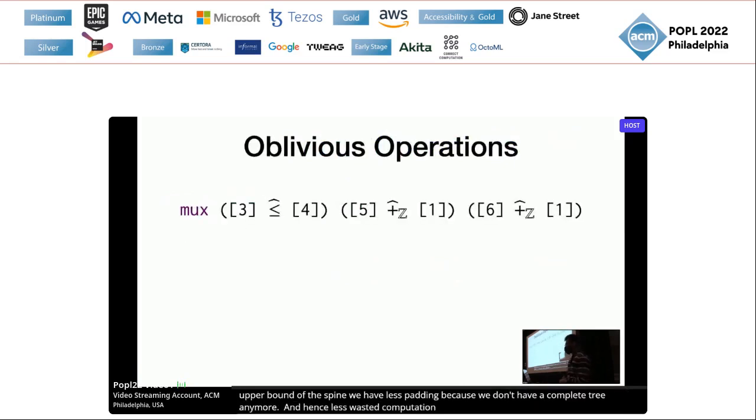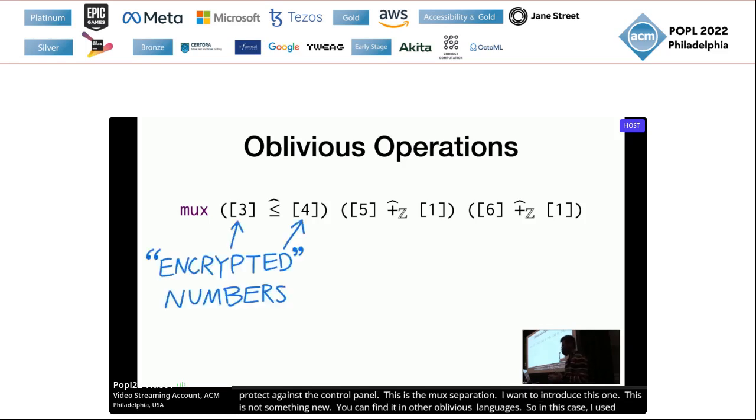And we also need some oblivious operations to protect against the control flow channel. So this is the mux operation, and I will only introduce this one, but this is not something new. You can find it in other oblivious languages. In this case, I use these boxed numbers for oblivious values. You can think of them as encrypted values, encrypted numbers.